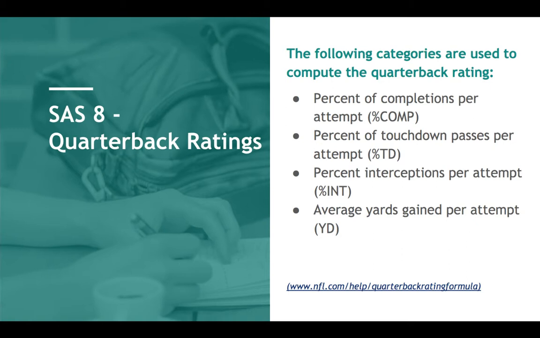It's calculated the same way the completions are: touchdowns divided by total attempts in percentage form. Percent interception, same thing: interceptions divided by attempts in percentage form. And average yards gained per attempt is just the total yards divided by the attempts. Notice we don't change that to percentage form. It's just the way you put it into the formula.